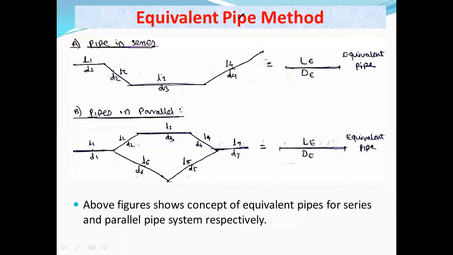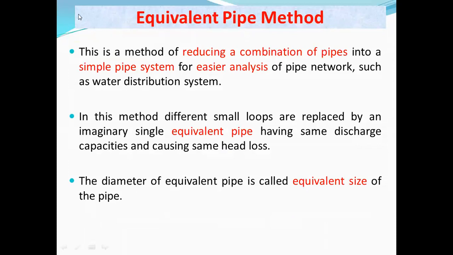Now how to do that? For that we have to move ahead. This is a method of reducing the combination of pipes into a simple pipe system for easier analysis of a pipe network, such as a water distribution system. In this method, different small loops are replaced by an imaginary single equivalent pipe.